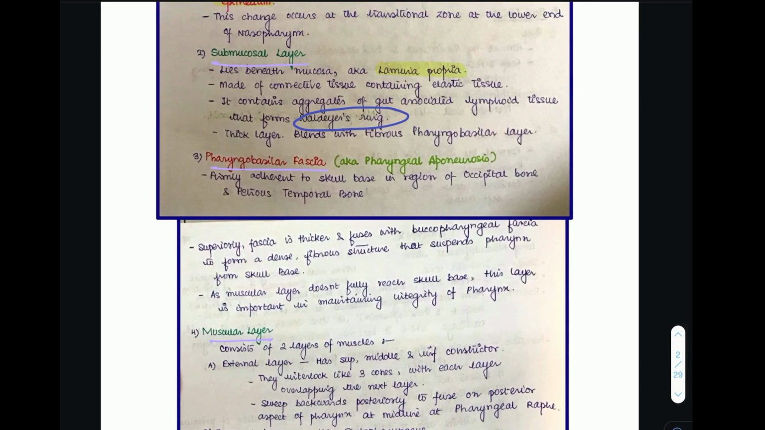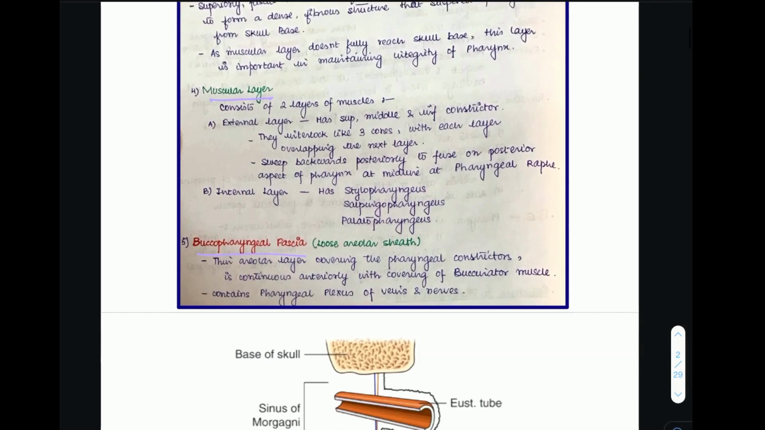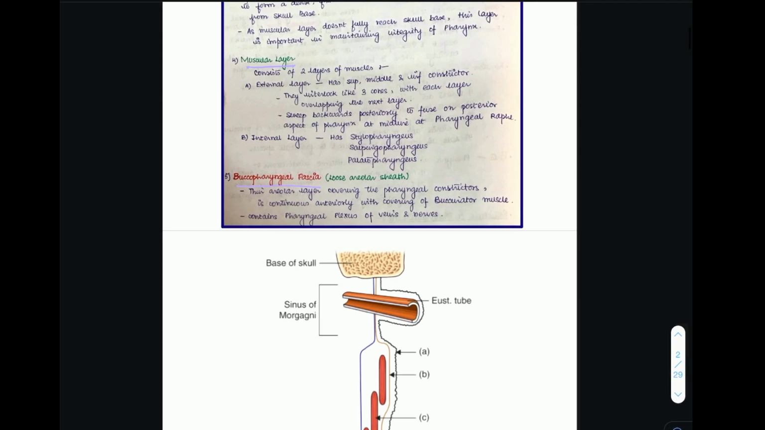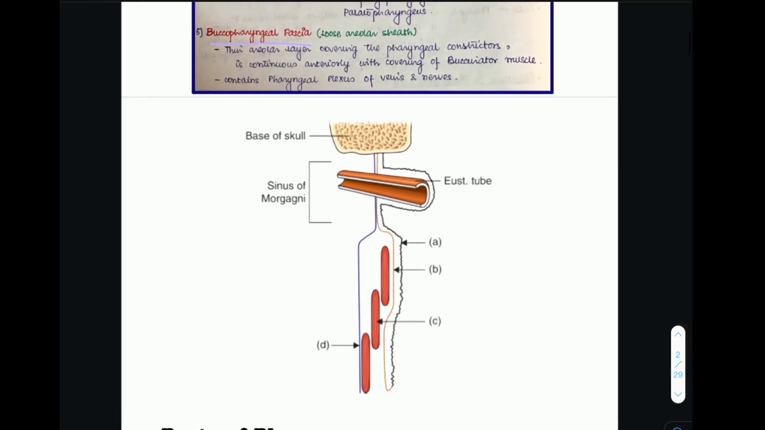Now, this submucosal layer is a very thick layer and it blends with the next layer, which is known as the pharyngobasilar fascia. The pharyngobasilar fascia is also known as the pharyngeal aponeurosis. This layer is adherent to the skull base in the region of the occipital bone and the petrous temporal bone. Now, this layer has an actual importance over here.